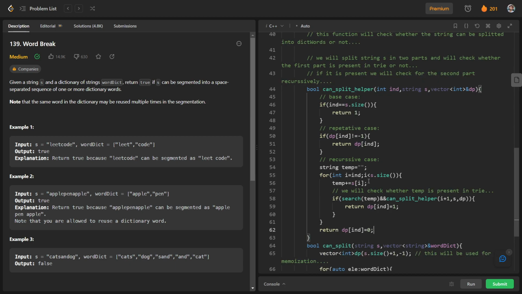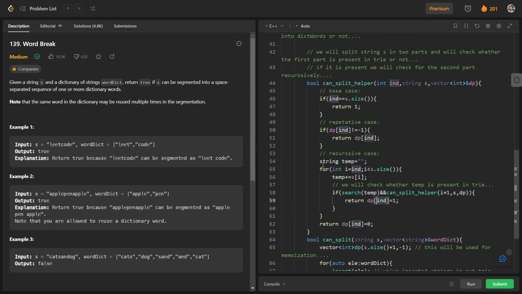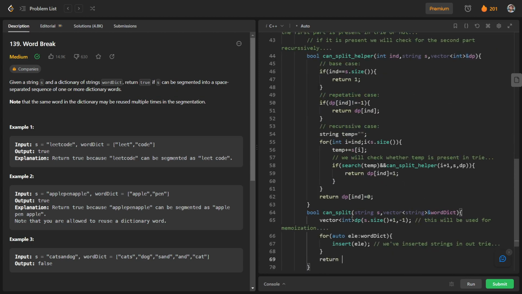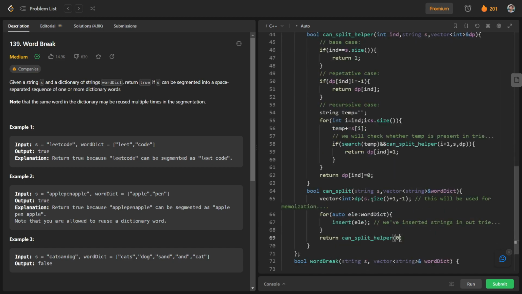It will go over each index and split the string in two parts, and check whether the first part, that is temp, is present in the try or not. If it is present, it will solve for the second part recursively, and it will return dp of index. In this way, this helper function is working. So in our canSplit function, we will run this helper function and just return canSplitHelper, and the parameters will be our index, initially 0, so ind is equal to 0, and the string s and dp.